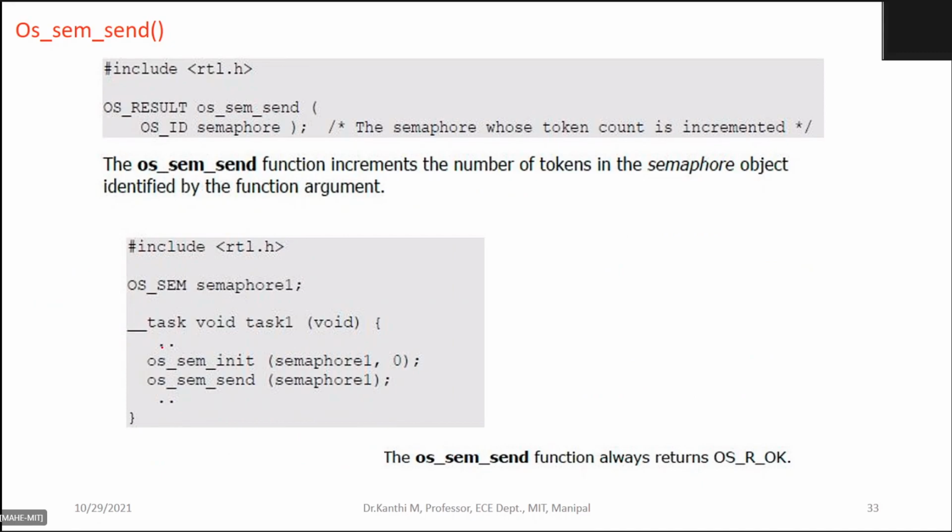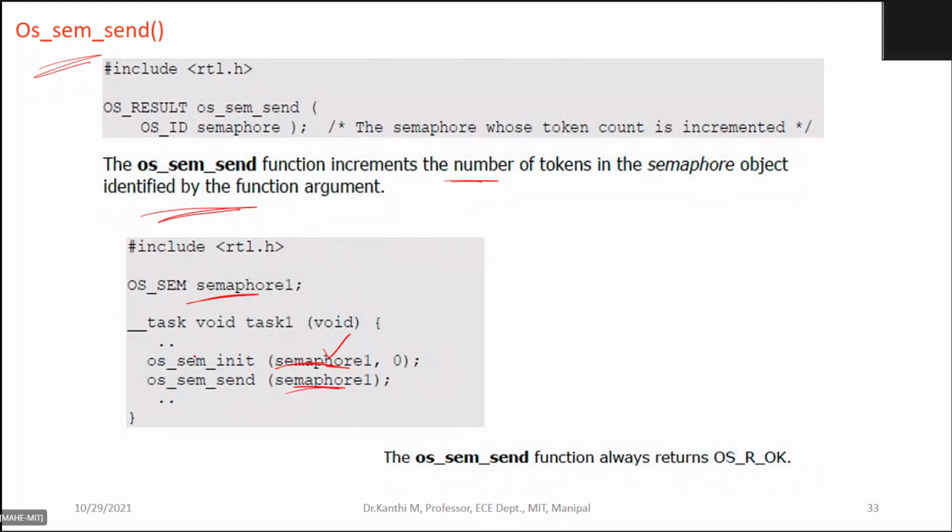This is about the sem send. I have shown you the sem wait function; this is the sem send function. This function increments the number of tokens in the semaphore object identified by the function argument. So you have sem_send, and os_sem, which after initialization increments the semaphore count.